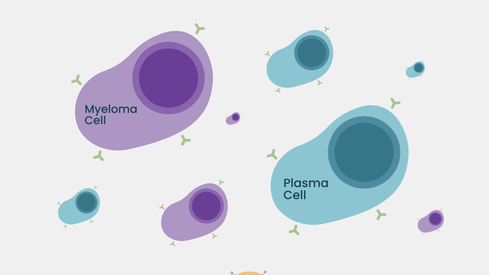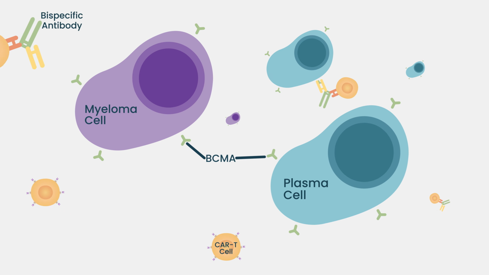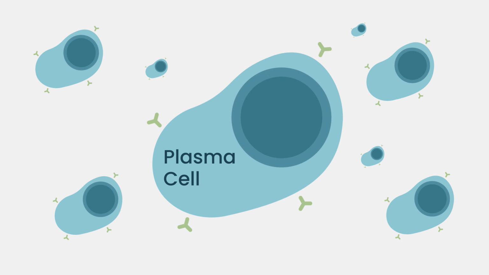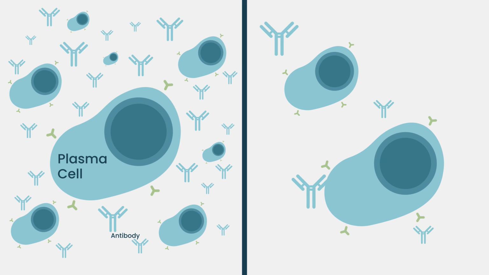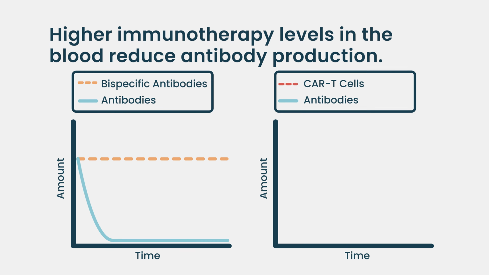One, while these therapies are very effective at targeting myeloma cells, unfortunately, the BCMA target is also on normal plasma cells. And so we're basically knocking out the normal plasma cells as well. Because the plasma cell's job is to make antibodies, patients really don't make antibodies very well when on these therapies. With the bispecifics, because it's a more continuous dosing, that persists for maybe a longer period of time. Whereas with CAR T, it's definitely significant up front and kind of wanes as time passes. So that's part of the infection risk, not making antibodies.